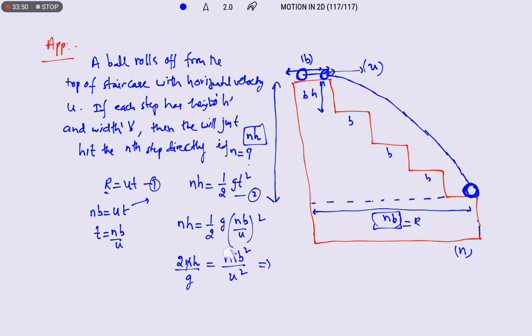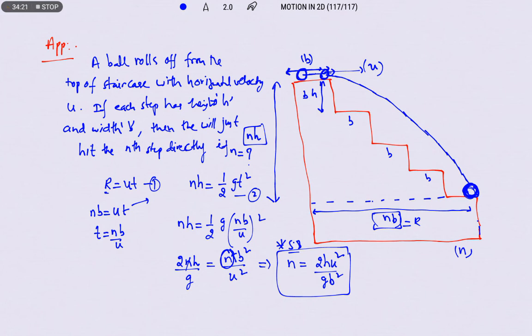Our aim is to find the nth step, that is, how many steps it contains to directly hit the ground step. Therefore n is equal to 2hu square by gb square. So this is a standard expression. If you remember this as a standard result, it is very useful in simplifying some problems. Okay?